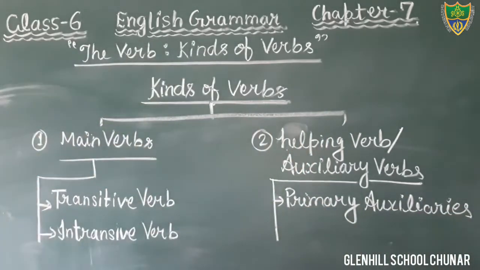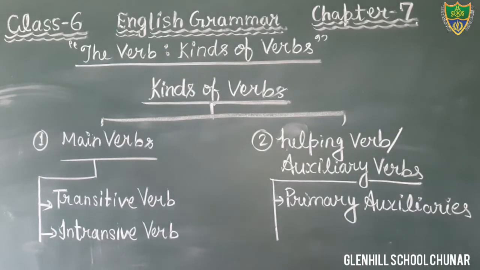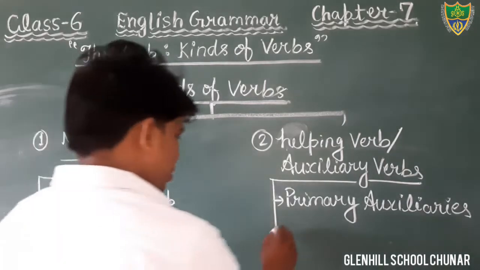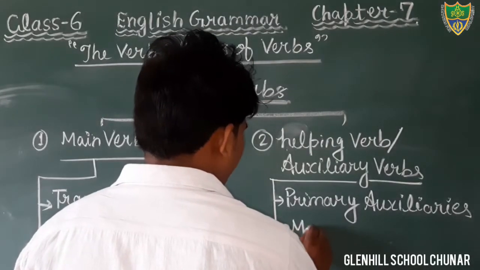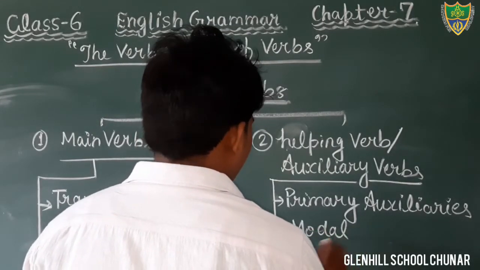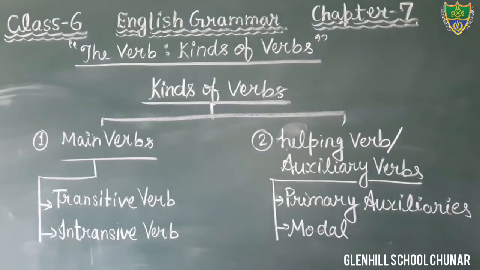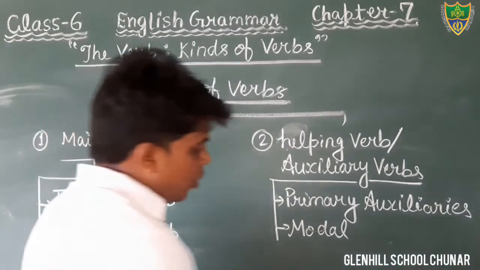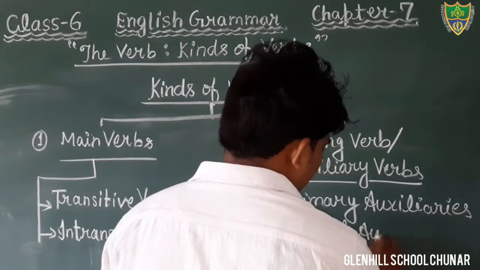Modal auxiliary, or you can also say modals. Okay, modal auxiliaries.